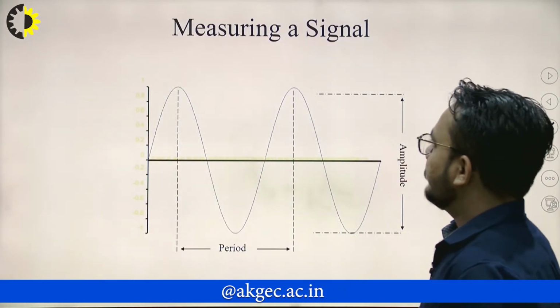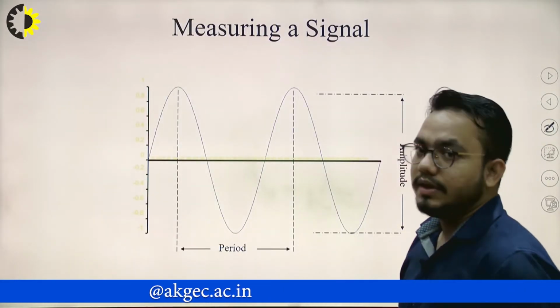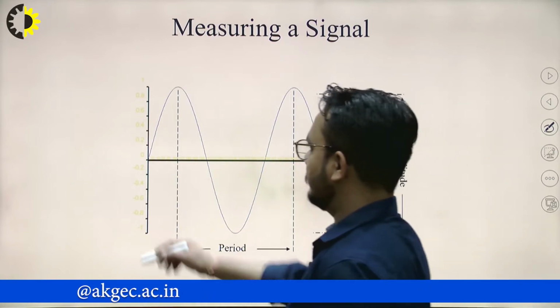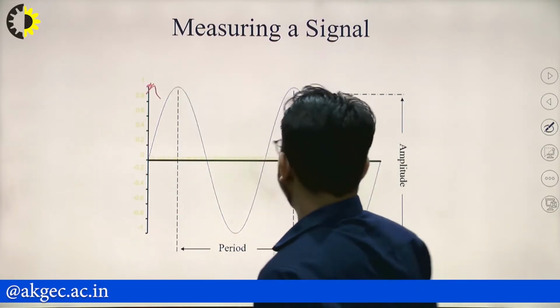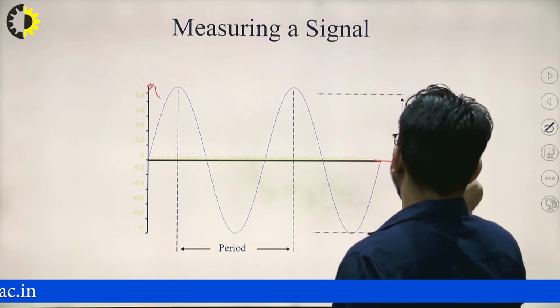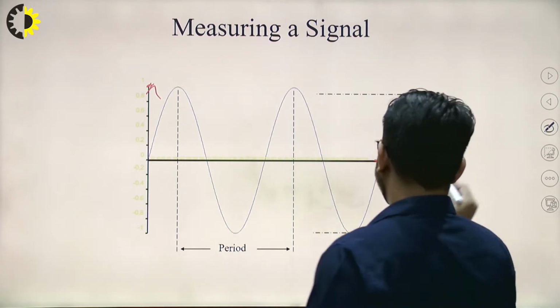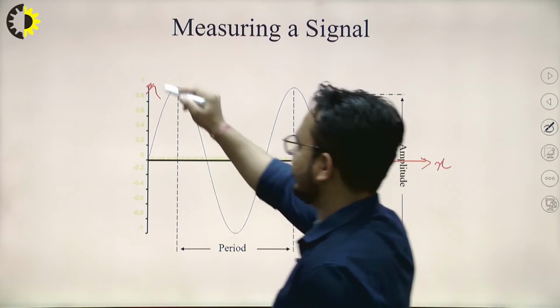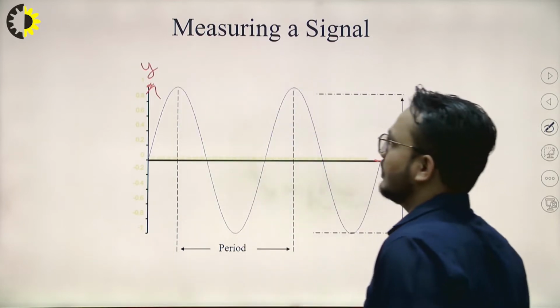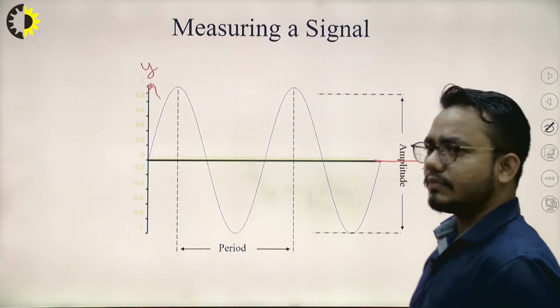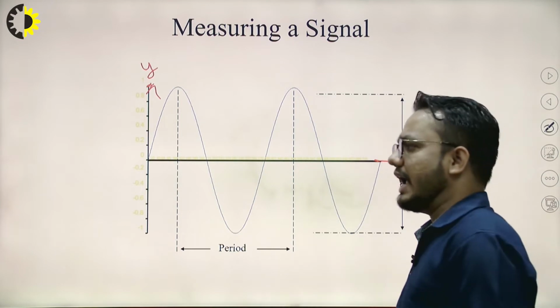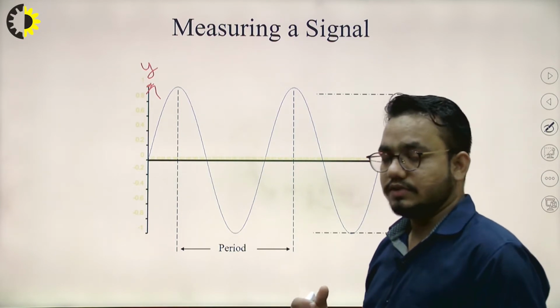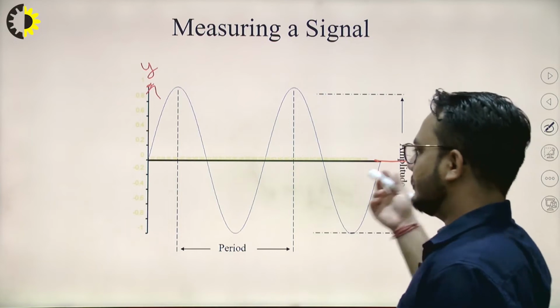Now if you want to measure a signal, how can it be measured? There are two axes. Most of the time, this one is treated as the x-axis and this one as the y-axis, for measurement of signals which depend upon time.